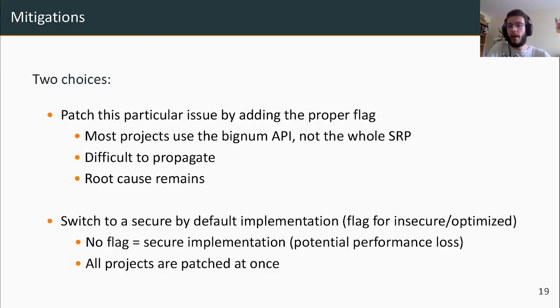A broader patch and more suitable for a long-term fix would be to switch to a secure by default approach, namely on such sensitive functions. However, the latter proposition was declined by OpenSSL because of a potential performance loss, and OpenSSL chose to apply the first fix, leaving most of the impacted projects vulnerable.